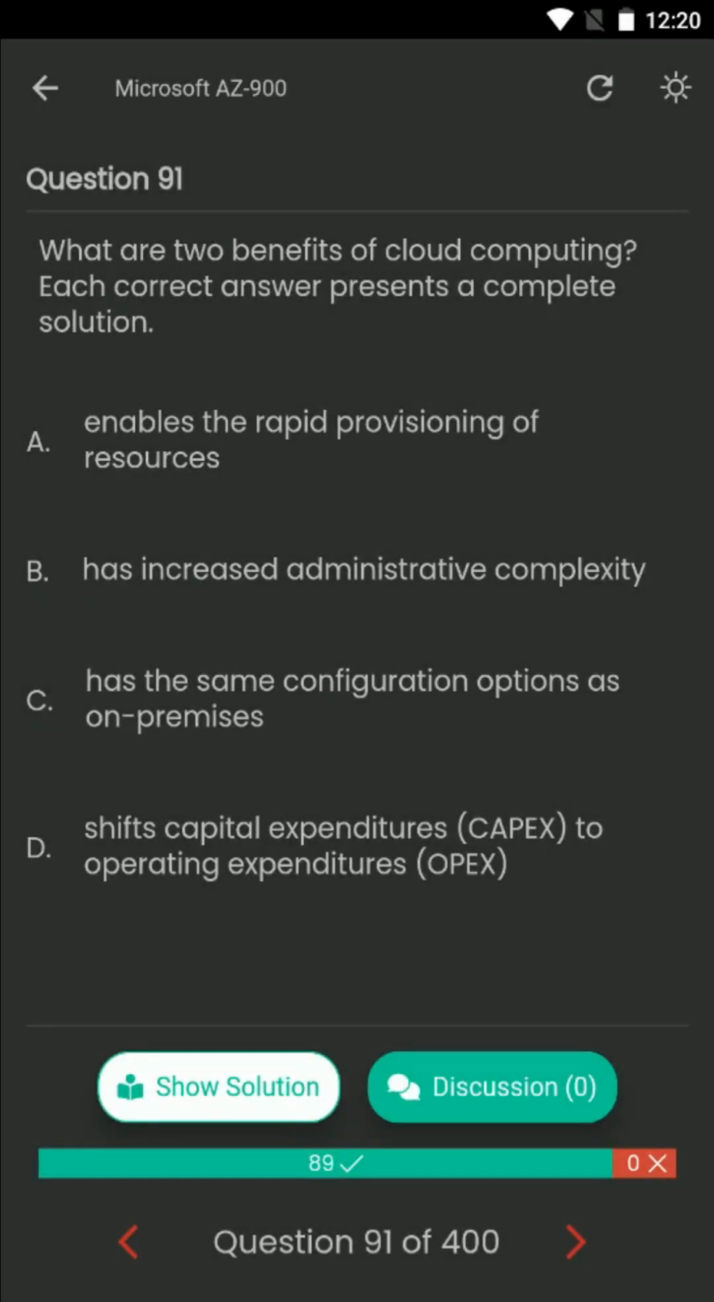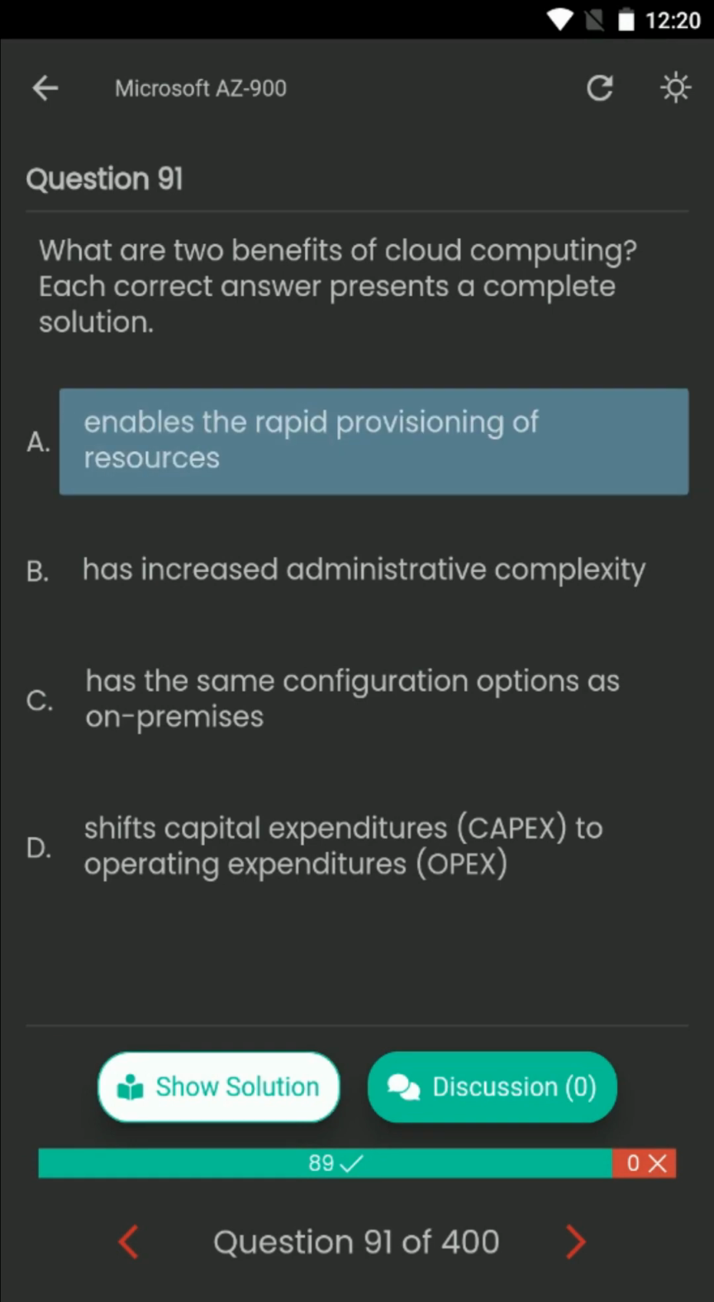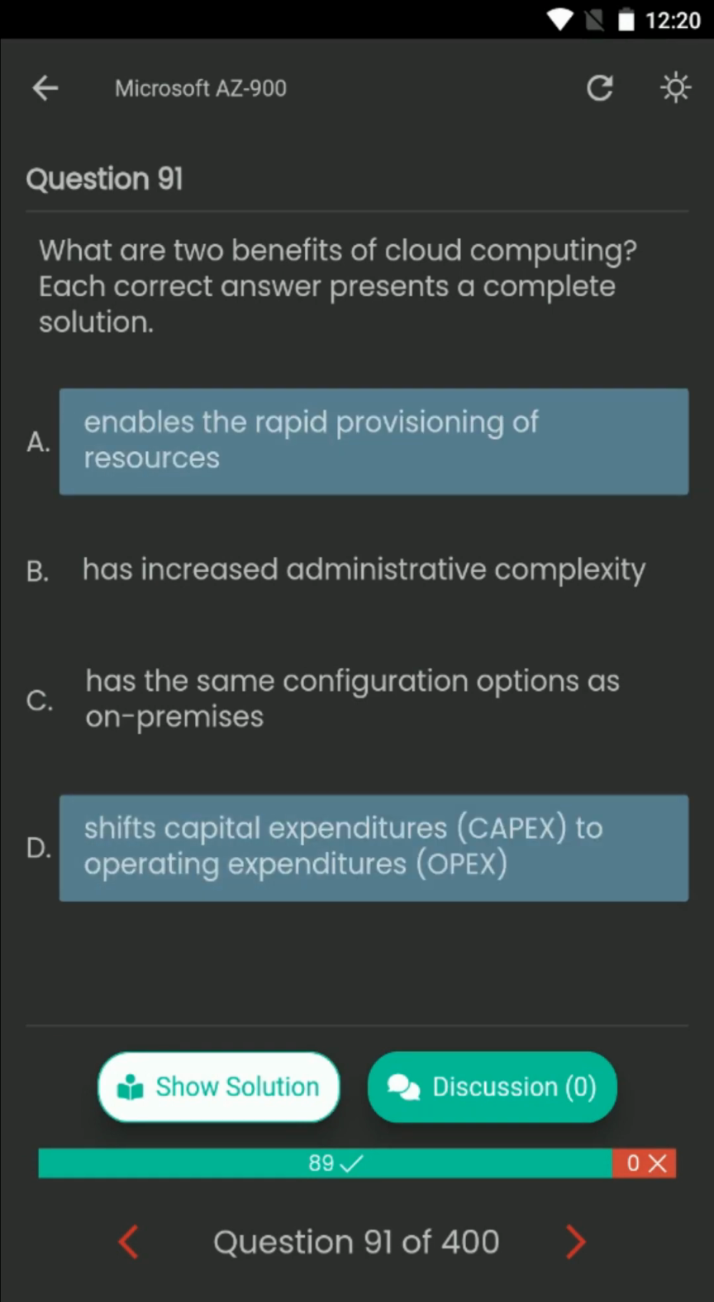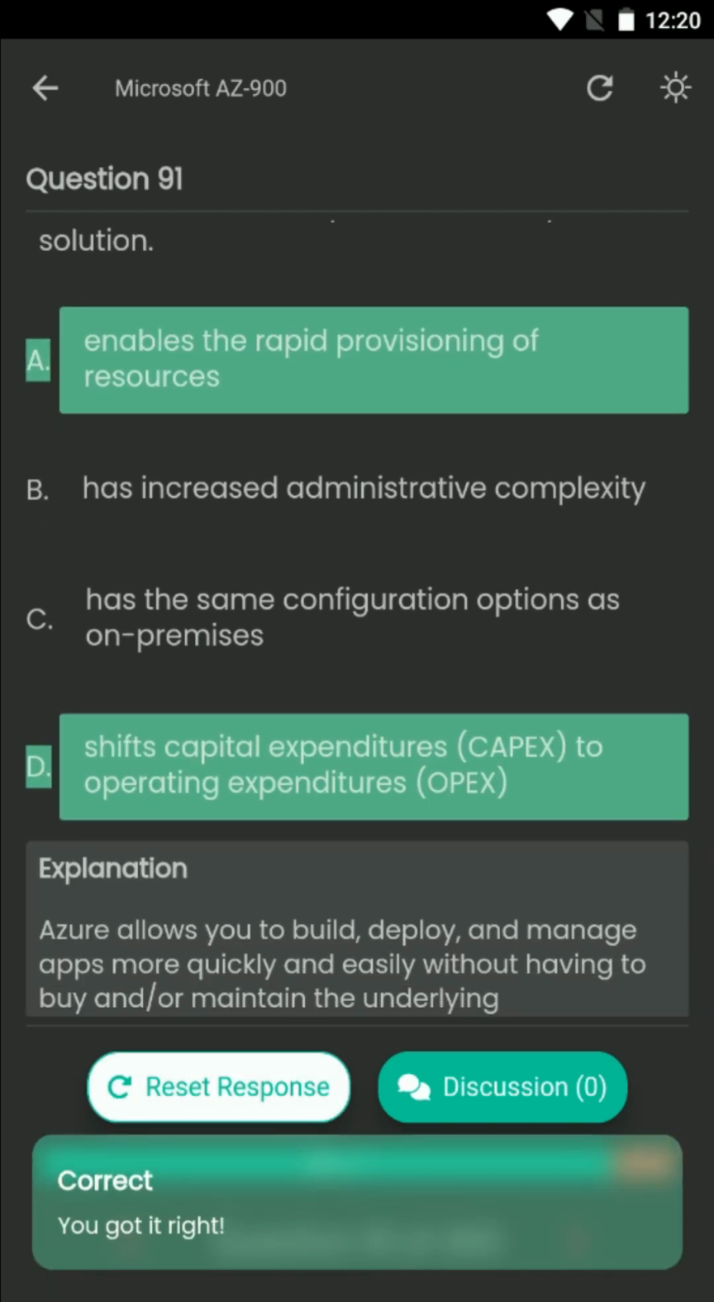Question number 91. What are two benefits of cloud computing? Each correct answer presents a complete solution. Your options are A. Enables the rapid provisioning of resources, B. Has increased administrative complexity, C. Has the same configuration options as on-premises, D. Shifts capital expenditures to operating expenditures. The correct answers are A. Enables the rapid provisioning of resources, and D. Shifts capital expenditures to operating expenditures.